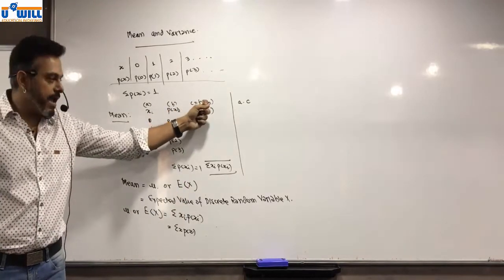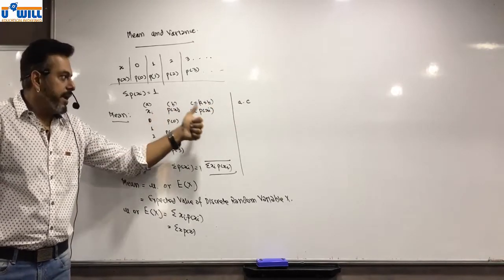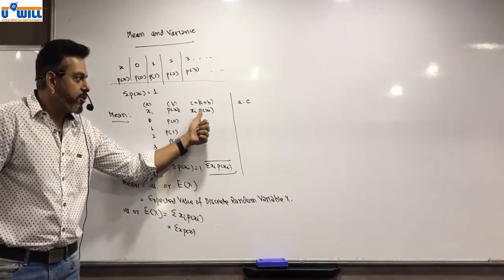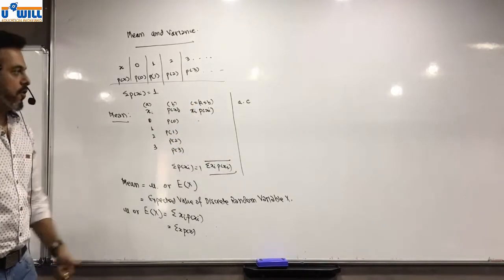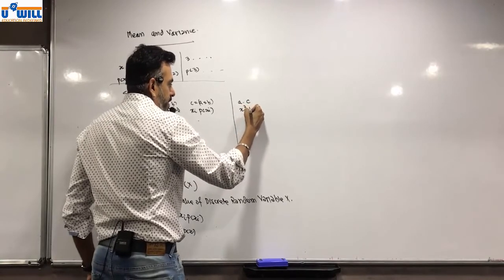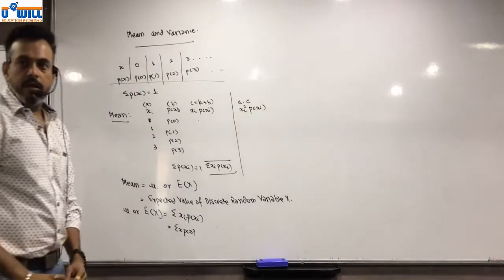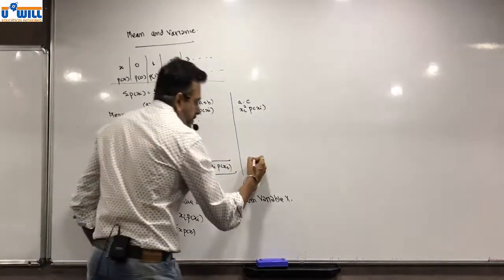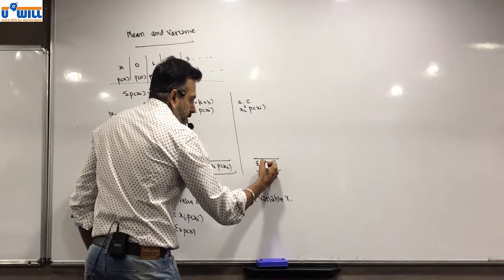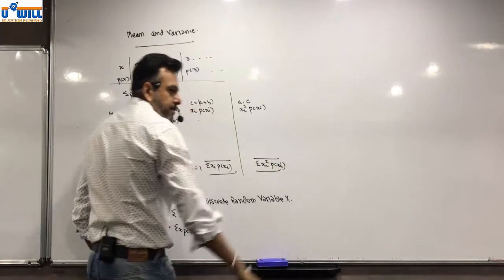Xi is A into C. C is what? Again xi into P of xi. So I will write over here xi square into P of xi. इससे मुझे क्या मिलेगा? इससे मुझे मिलेगा सिग्मा xi square into P of xi.